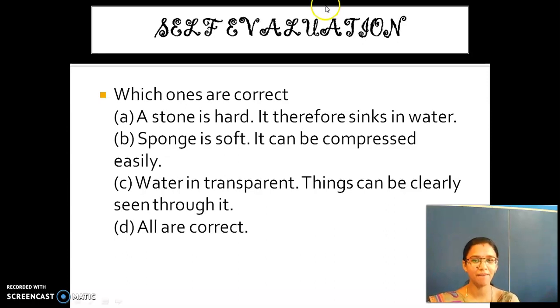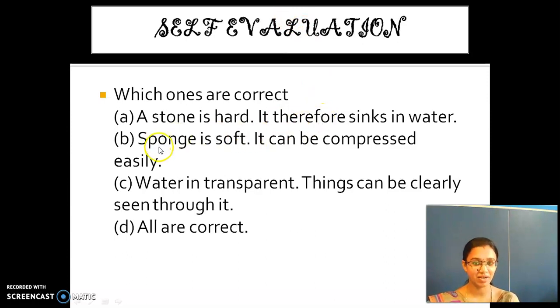Just try to answer, okay? Which ones are correct? Just think and tell me your answer. A stone is hard. It therefore sinks in water. Is this correct or not? Is stone hard or soft? Yes, it is hard. Does the stone sink in water or float? The density of stone is high, so it sinks in water. So the first statement is correct.